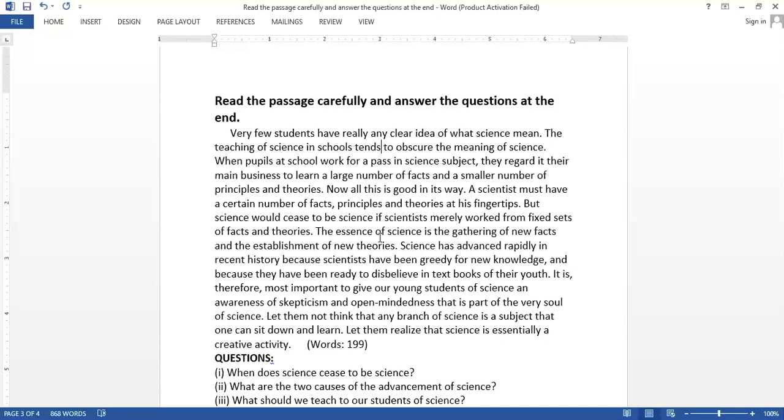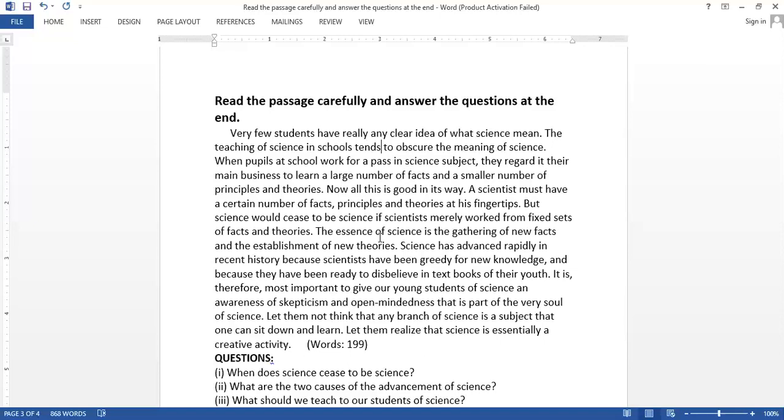And what are those two reasons? First reason is that the scientists had greed, had lust. Okay, they had lust, they had greed, they had desire, they had want for new knowledge. And number two, they were skeptic.